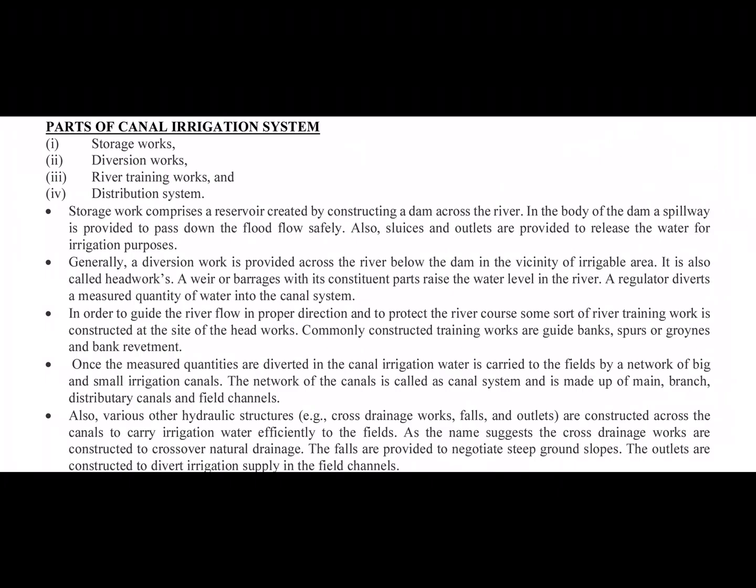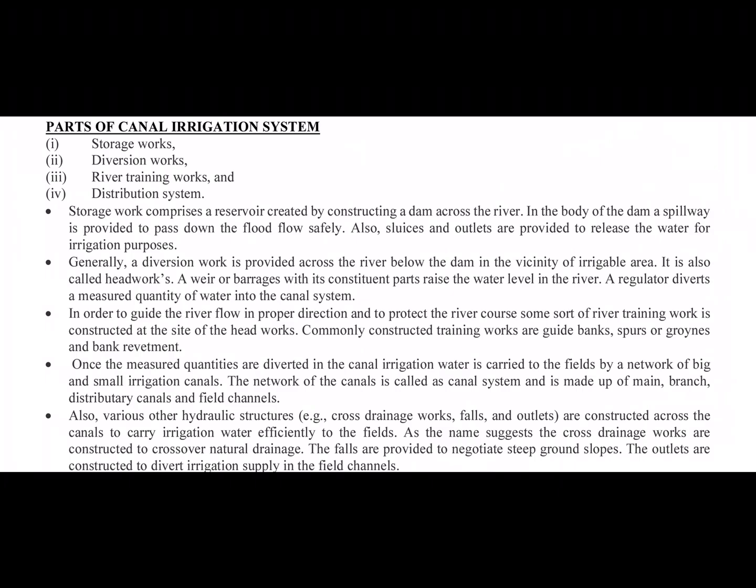Storage work comprises a reservoir created by constructing a dam across the river. The dam could be a weir also, or a barrage. In the body of the dam, a spillway is provided to pass down the flood safely. The spillway is a must component. We have to provide spillways, else the excess water will cause a disturbing force, and the dam may fail.